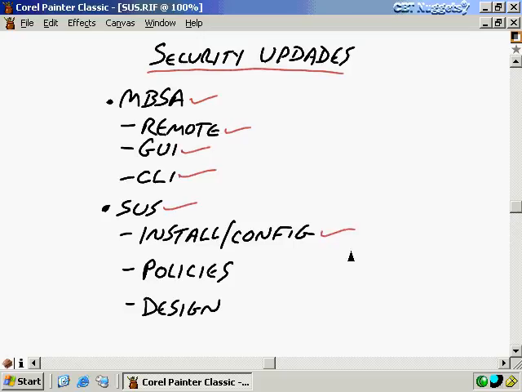I'll show you how to install and configure that, and there are several things to look out for there, as well as how to implement the appropriate group policy. There are 4 basic policies in place you'll need to know about, and you do need to enable them appropriately, or otherwise your updates won't get deployed. And we'll talk to you a little bit also about the design of Software Update Services.